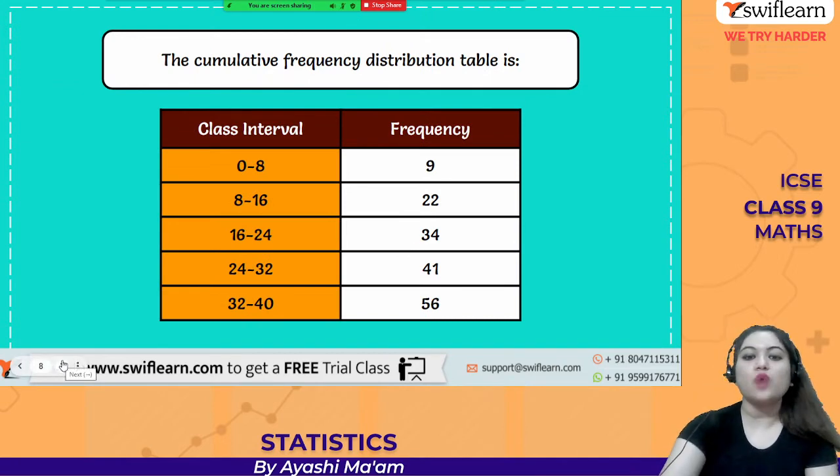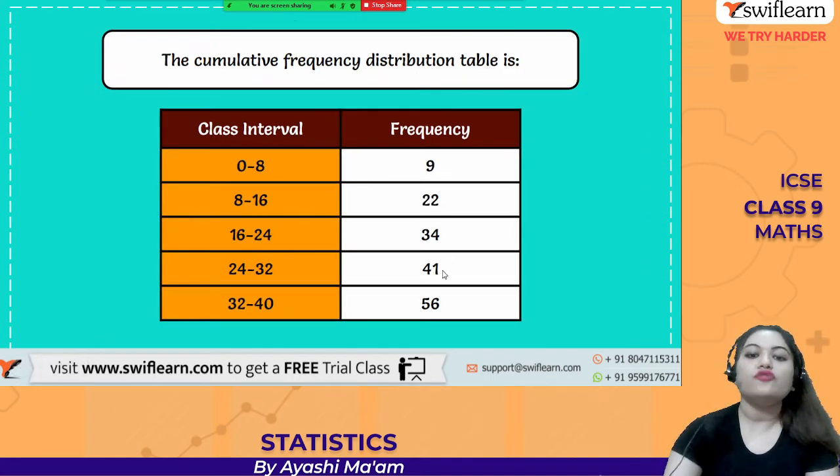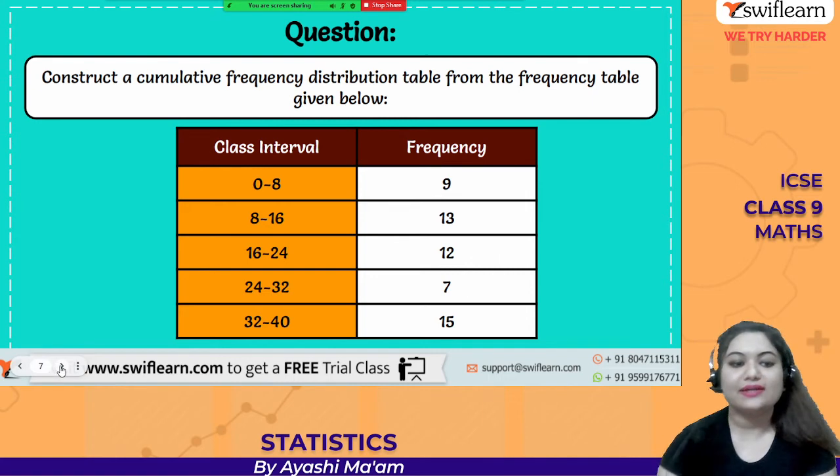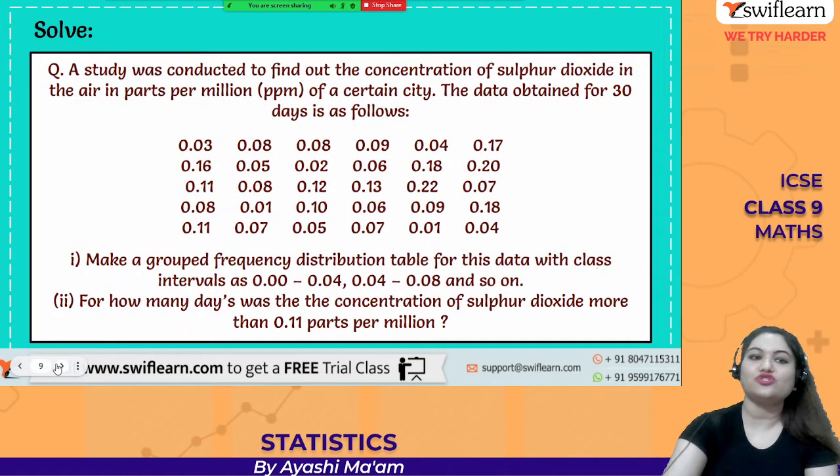And in the next one, 34 plus 7 is going to give you 41. And then 41 plus 15 is going to give you 56. So this is how you can form the cumulative frequency distribution table.